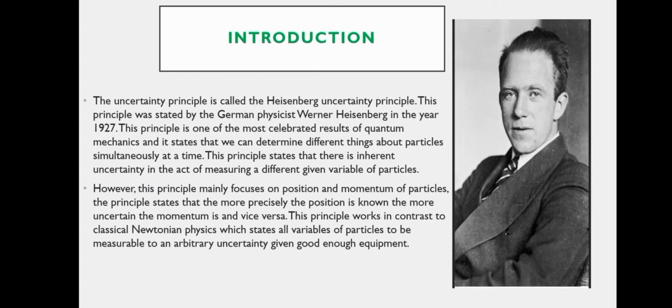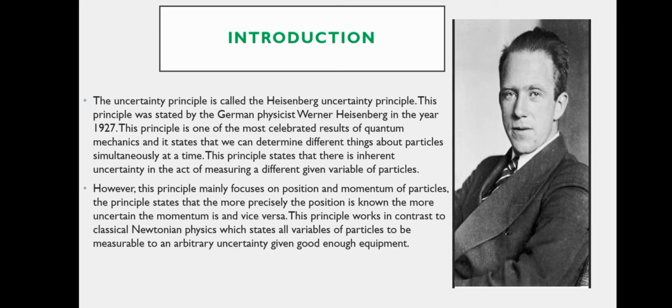So let's head towards the introduction. The uncertainty principle is called the Heisenberg uncertainty principle. This principle was stated by the German physicist Werner Heisenberg in the year 1927. As you can see the picture of Werner Heisenberg that I have illustrated here. This principle is one of the most celebrated results of quantum mechanics, and it states that we cannot determine different things about particles simultaneously at a time.